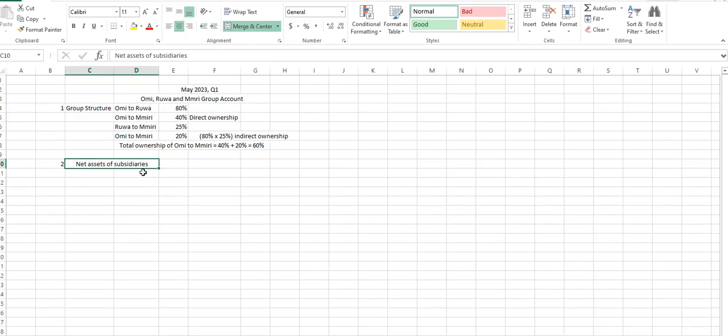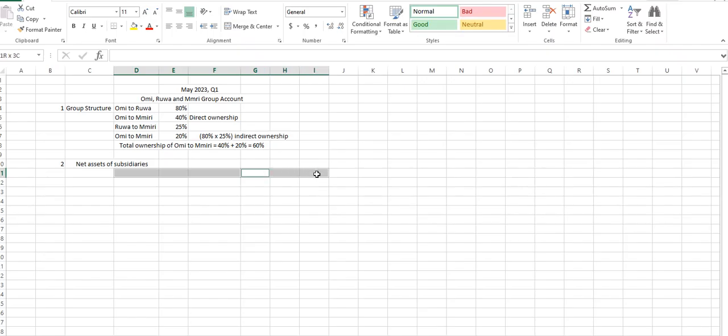Yes, what will be the net assets of the subsidiary? What are the subsidiaries? We have the net asset at date of acquisition, at date of consolidation, right? Am I right? Yes, sir. Okay. So for our net assets now, the first one we have is, we have three of them now, if I am not mistaken, right?